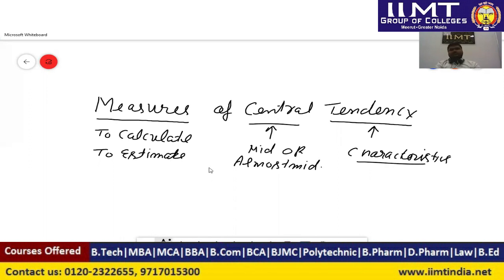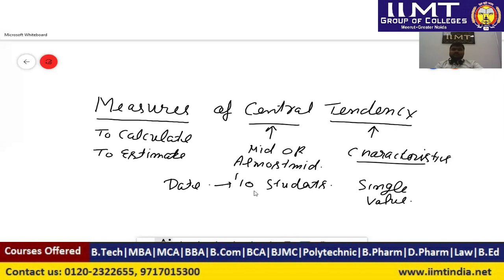Suppose I have the marks of 10 students in a class. The marks of these 10 students are our data, that is the data of 10 students. Suppose I want a single value which represents the whole marks of 10 students.